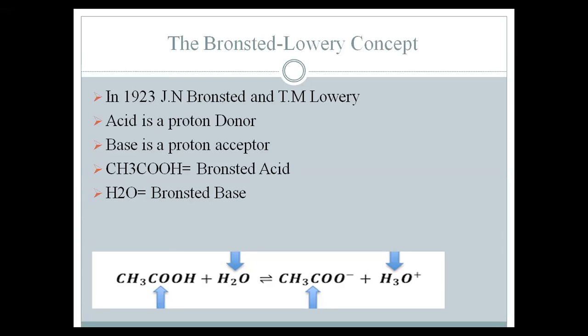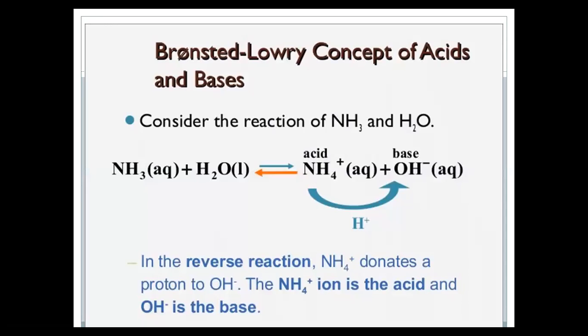So all those compounds that are donating a proton are acids, and all those that are accepting a proton are bases, according to the Bronsted-Lowry concept. Here is another example, in which ammonia is reacting with water and forming the ammonium ion plus the hydroxide ion. In the forward reaction, ammonia is getting a hydrogen from water and turning into the ammonium ion, and water is changing into the hydroxide ion.